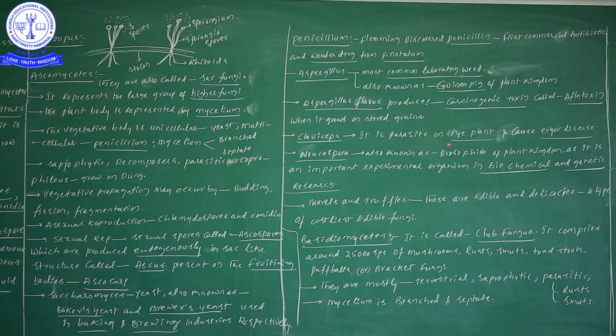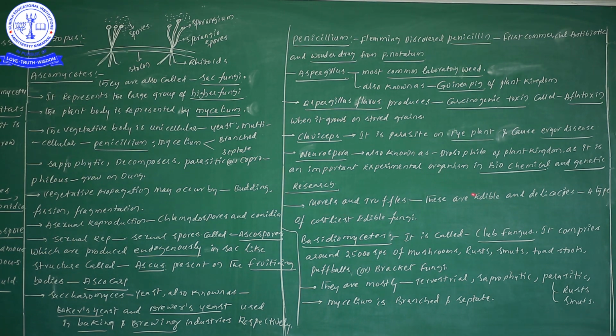Okay, next one, Claviceps. Claviceps is the best example: it acts as a parasite on the rye plant and causes ergot disease. Next one, Neurospora. It is also known as the Drosophila of the plant kingdom. Why? Because it is very important as an experimental organism in biochemical as well as genetic research. Definitely this Neurospora helps.